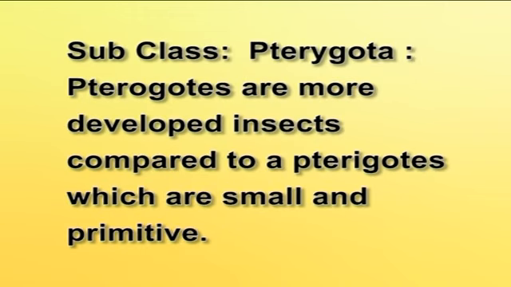Subclass Pterygota. Pterygotes are more developed insects compared to apterygotes, which are small and primitive. Adults are winged, sometimes secondarily apterous. Metamorphosis is complete or incomplete. Adults do not molt and do not possess pregenital abdominal appendages. Adult mandibles are dicondylic, that is, they articulate with head capsule at 2 points unless highly modified.